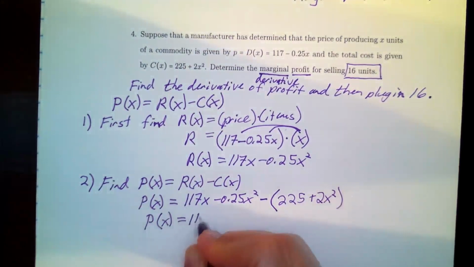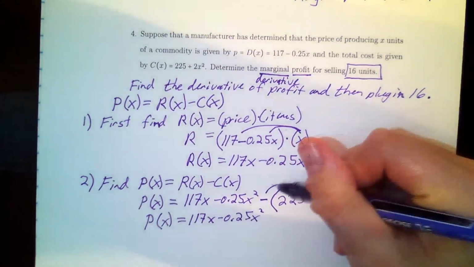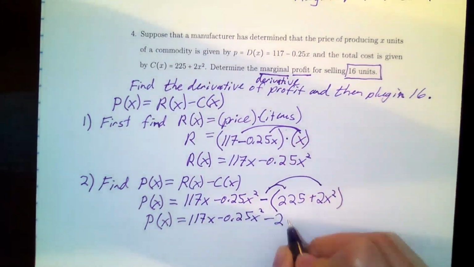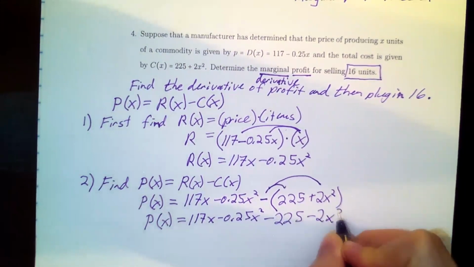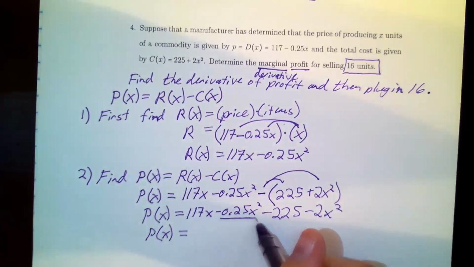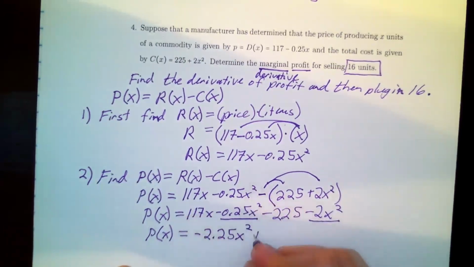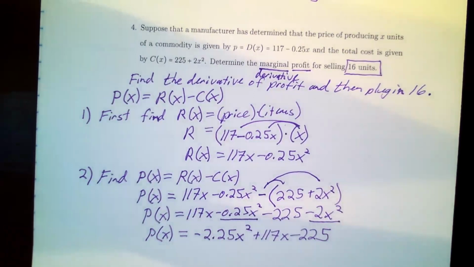So P of x is 117x minus 0.25x squared. This minus sign gets distributed to both of those terms. This becomes negative 225 minus 2x squared. Collect any like terms if there are any. Let's see, I have negative 0.25x minus 2x. So this gives me negative 2.25x squared. And it doesn't look like I have any other like terms. I only have one x term and one constant term, so I'm going to copy those down. And then I have my profit function.